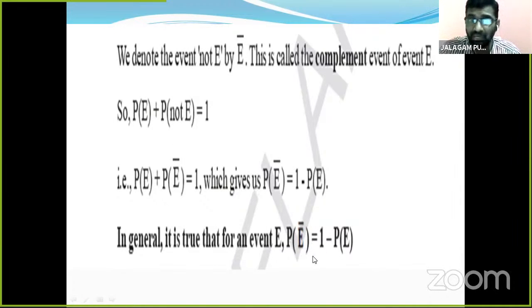Using this formula, we derive this one also: P of not E is equal to 1 minus P of E. So this is the main formula: P of E plus P of not E is equal to 1. Using this, P of not E is equal to 1 minus P of E. These are complements of one another.